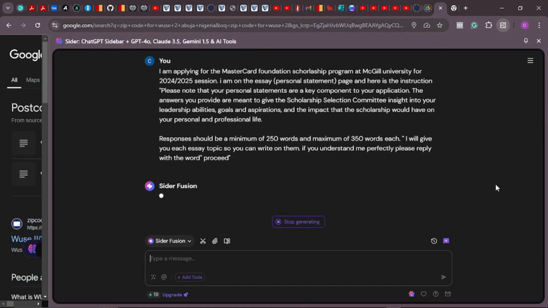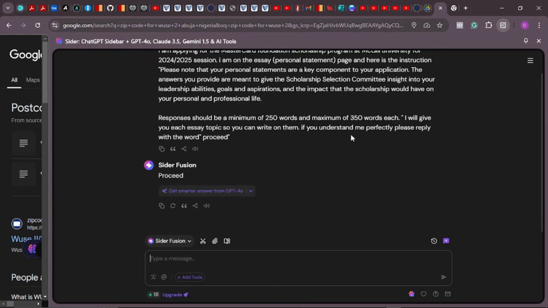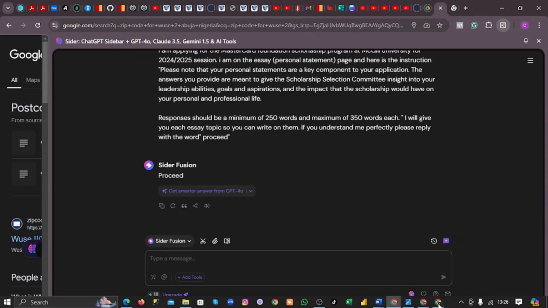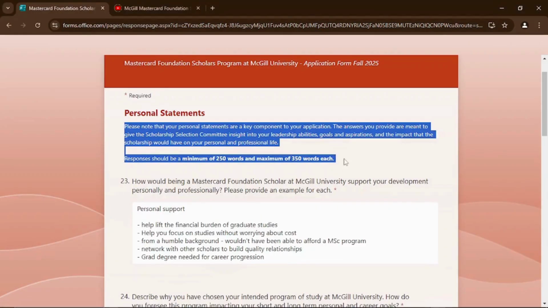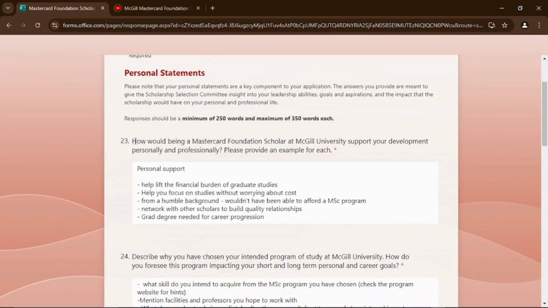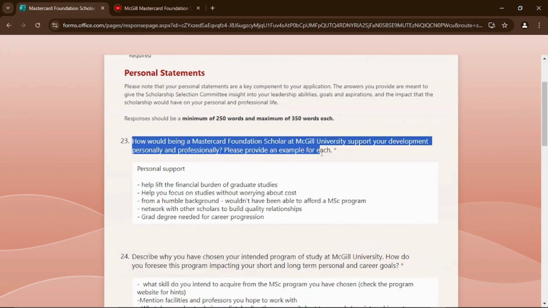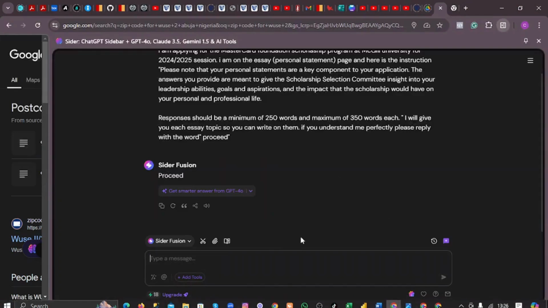The chatbot is going to go through the instruction I've written. Of course, it says proceed. That means it understands what I have said. So now we have programmed it to understand what we are doing and know exactly what we need it to do. So let's start. We'll go back to the scholarship page and copy the first one. This is copied. Then we'll come back to the chatbot. We will paste it in this quotation.